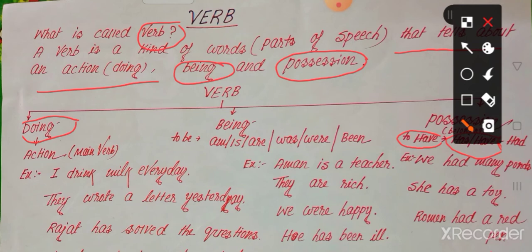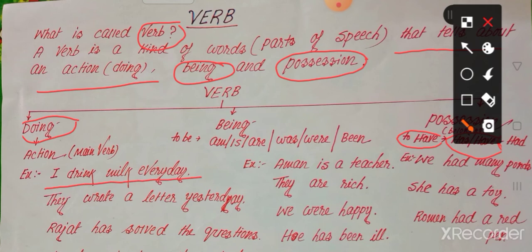In a word, every word that has an action, that word we call action verb or doing verb. Example, look at the example. I drink milk every day. I drink milk every day.